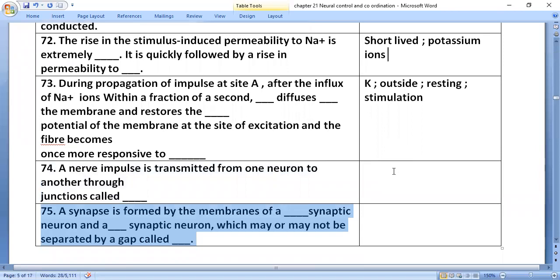A nerve impulse is transmitted from one neuron to another neuron through junctions called synapses. A synapse is formed by the membranes of a presynaptic neuron and a postsynaptic neuron, which may or may not be separated by a gap called the synaptic cleft.